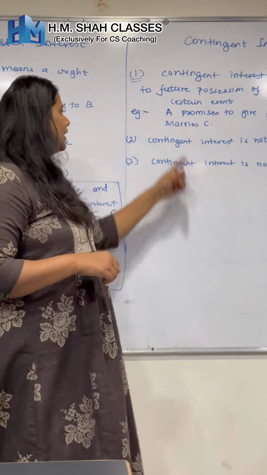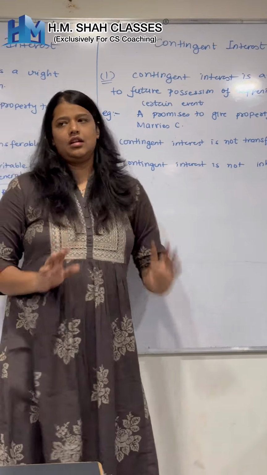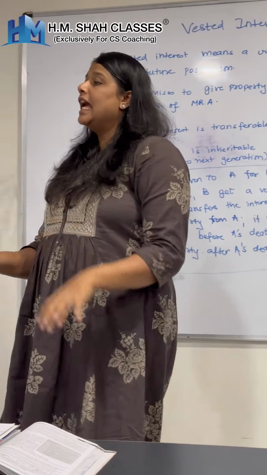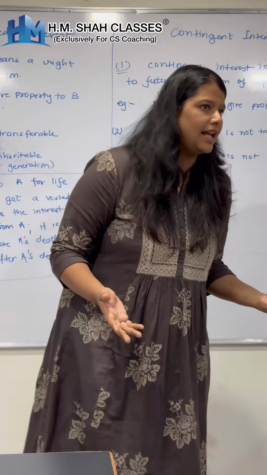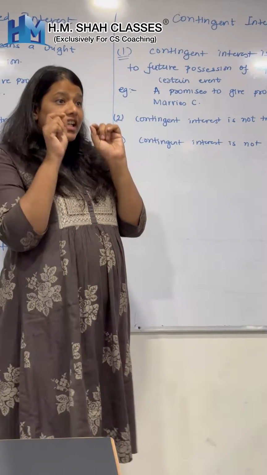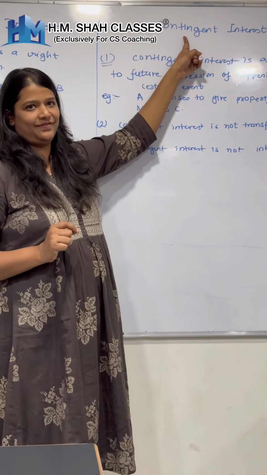For example, A promises to give property if B marries C. Now this might not happen, this may happen. If B marries C, he will give the property. If he doesn't marry, he will not give the property. So the interest in the said immovable property is a contingent interest.